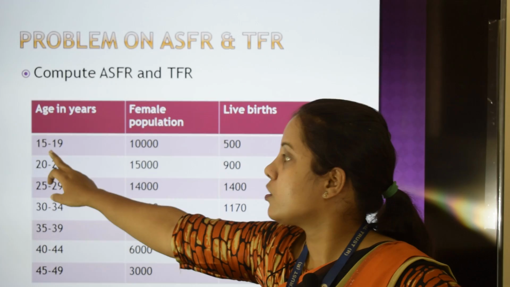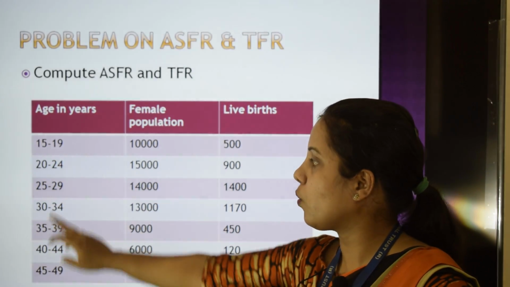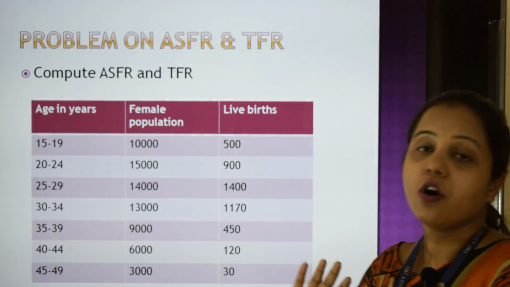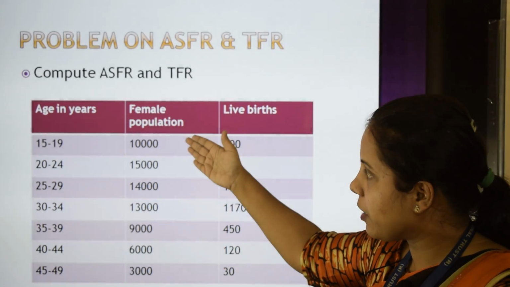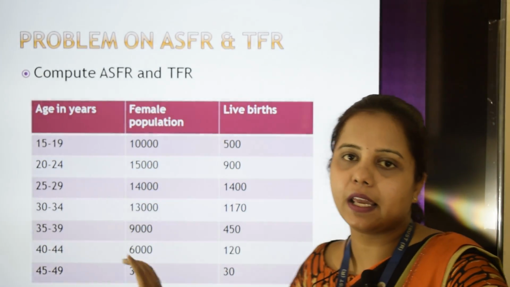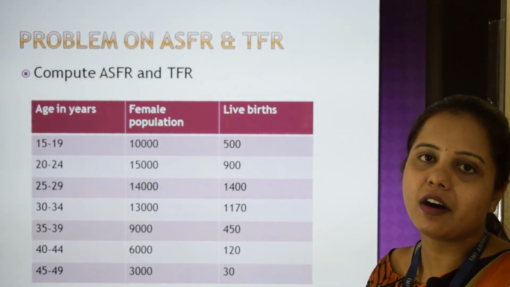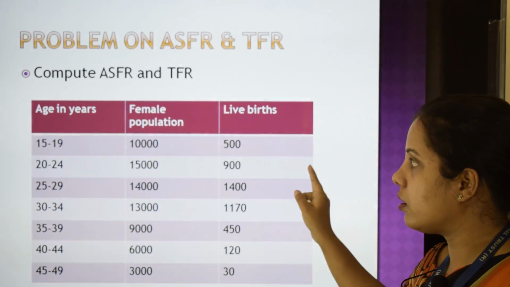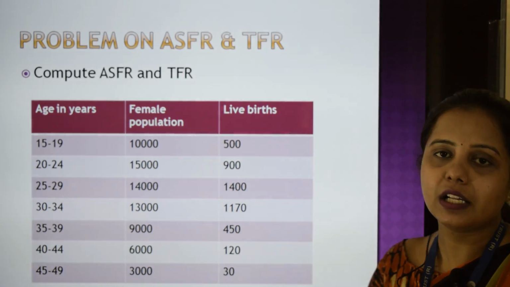The ages are distributed as 15 to 19, 20 to 24, 25 to 29 and so on up to 45 to 49. Here they have given the female population of childbearing age, which we need in order to compute ASFR and TFR. They have also given live births for each of these age groups. Now we shall solve this.